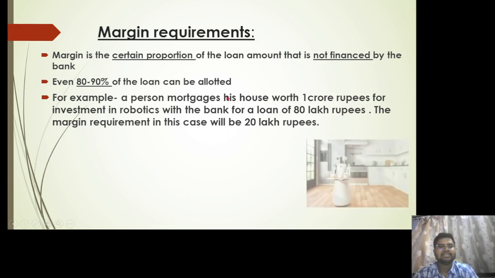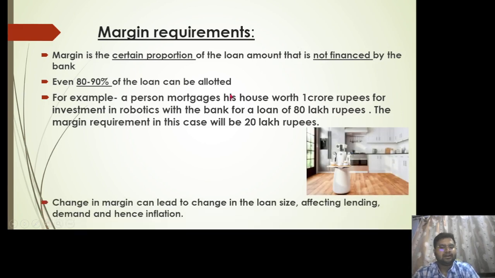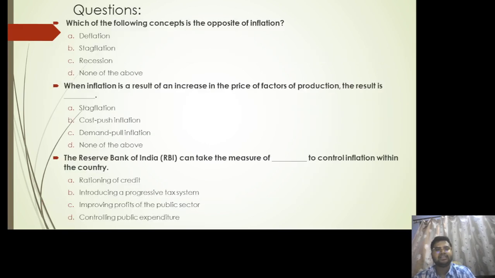Okay, so how does margin requirement affect the inflation? Let us try to understand that. So if there is change in the margin, there will be change in the loan size. If there is change in the loan size, there will be lesser or more amount of investment according to the particular need. So if there is lesser amount of investment, ultimately the production will be decreased. If the production is decreasing, the demand will decrease, followed by inflation will be easily checked. So that brings us to the end of the slides.